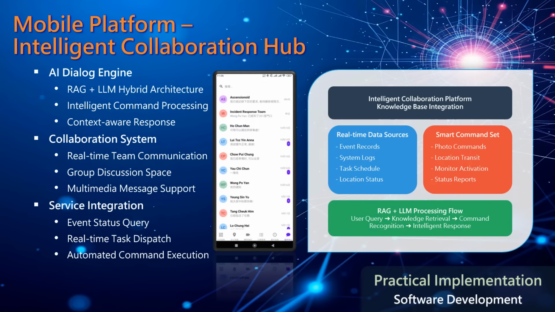Our intelligent collaboration hub integrates RAG and LLM technologies to enable natural interaction with the system. The platform processes user queries through our knowledge base, combining real-time data sources with smart command capabilities. This enables automated task execution while maintaining context-aware responses, all supported by our comprehensive team collaboration features.